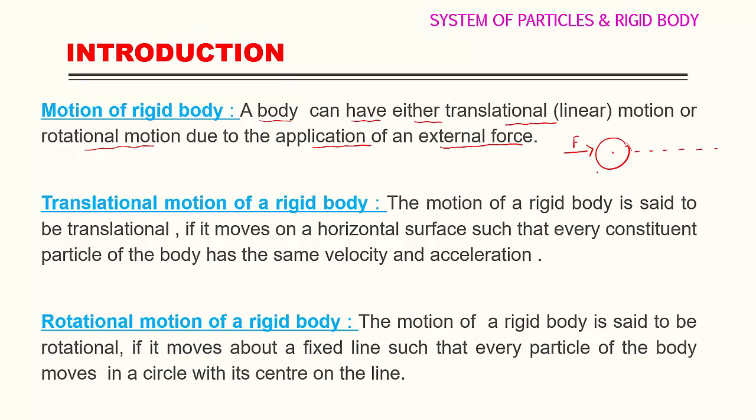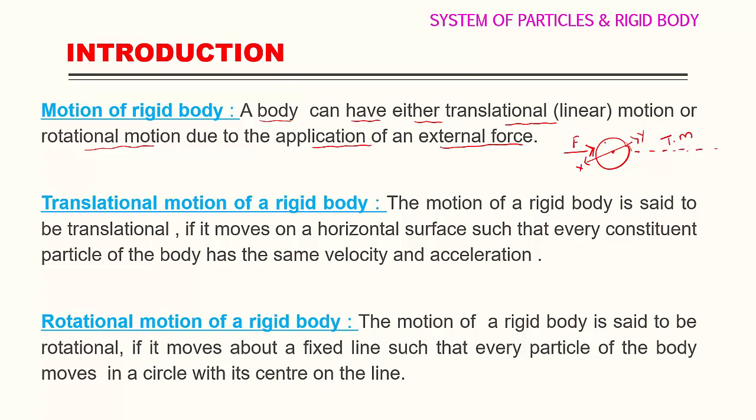For example, this is a ring. When we apply force on the ring, this ring starts to move in the forward direction. So this is called translational motion. Suppose an axis is fixed to the ring, let us consider an xy axis is fixed to the ring, and now I apply force. What happens?